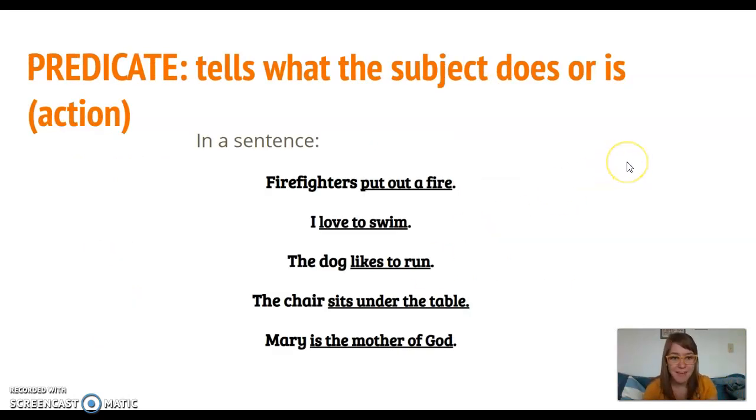The predicate, on the other hand, is the part that is doing, that's the action. So in a sentence, we already determined that firefighters was the subject. What is the firefighter doing? Putting out a fire. What am I doing? I love to swim. What is the dog doing? He likes to run. What is the chair doing? It sits under the table. And who is Mary? Mary is the mother of God.